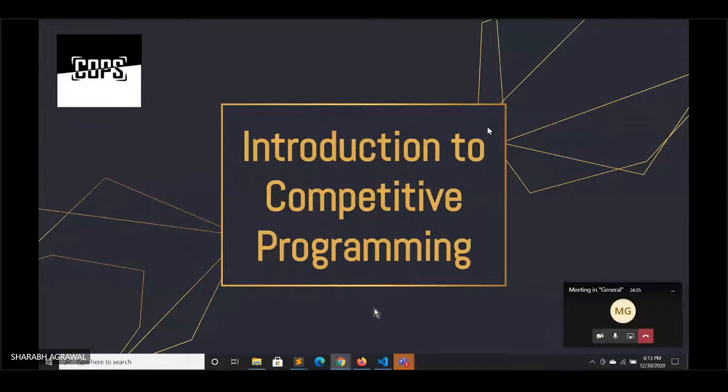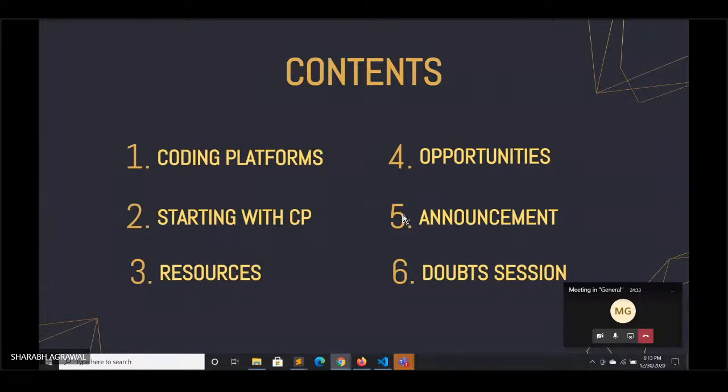So, hello everyone. I am Sharabh Agrawal, CSE Part 2, and member of CPG Group Corps IIT BHU. Today we are going to provide a proper roadmap for you all, starting from the very beginning. We are going to introduce you to all the major coding platforms, and then we will cover the most common question asked by you, that is, how to begin with CP and what resources we should follow. Then coming to the major opportunities, followed by an important announcement in the end. And finally, there will be a doubt session if the time allows.